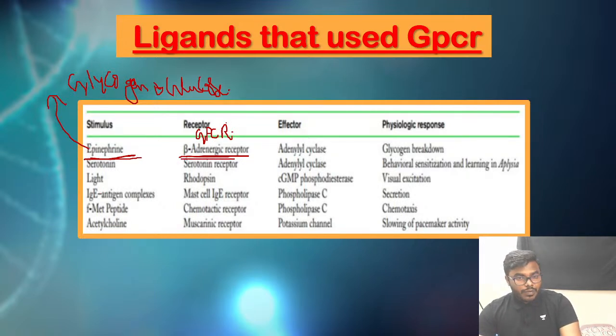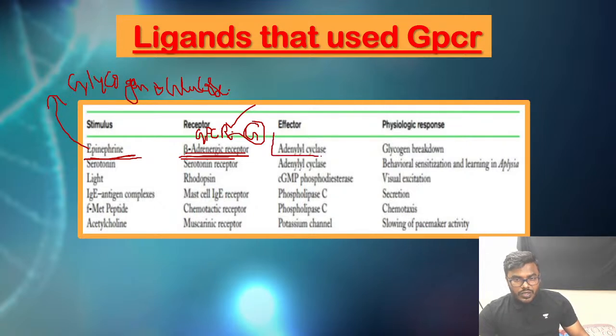Epinephrine uses the beta adrenergic receptor. Now, what type of GPCR is the beta adrenergic receptor? As we discussed, the GPCR is going to activate the G protein. Now friends, the G protein is obviously going to activate an effector molecule. Friends, this is the point every one of you has to remember.